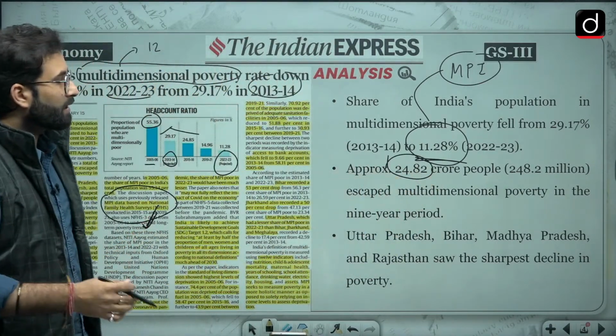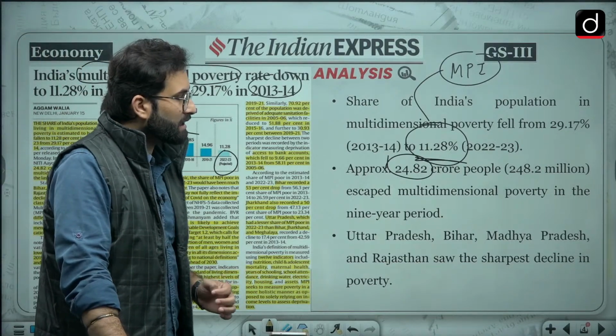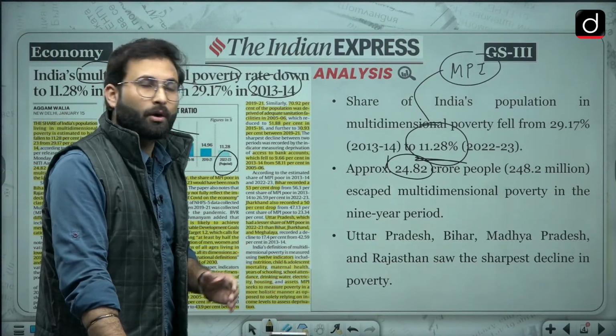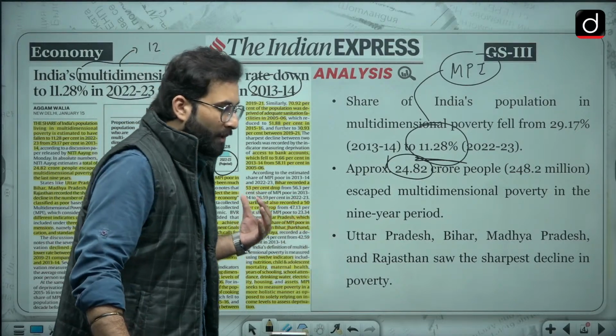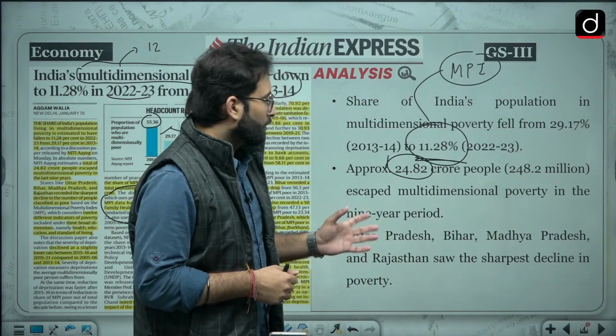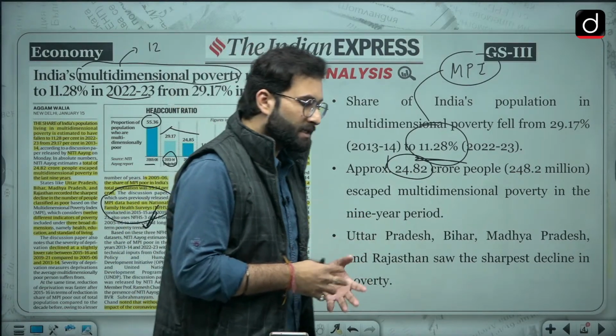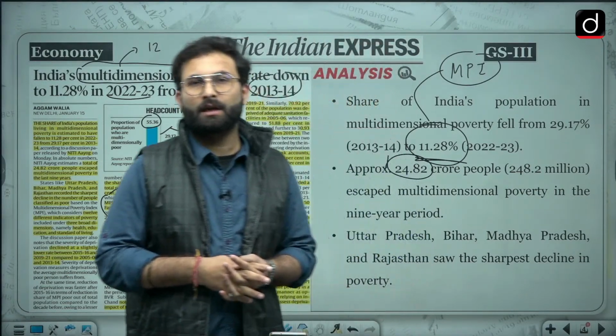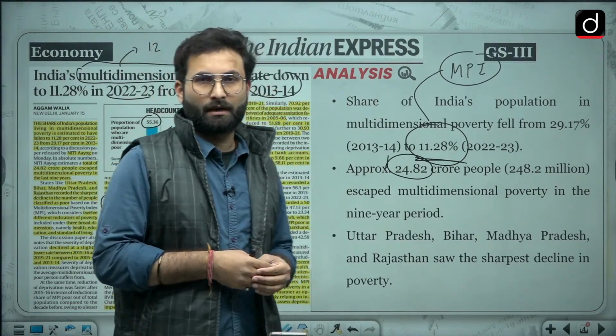Moving further, Uttar Pradesh, Bihar, Madhya Pradesh and Rajasthan saw the sharpest decline in poverty. These areas have performed better since last time, but Uttar Pradesh and Bihar have a larger population, because of which per capita income is lower there.